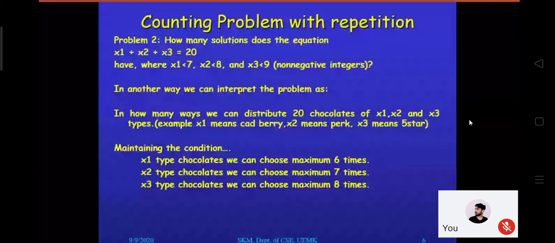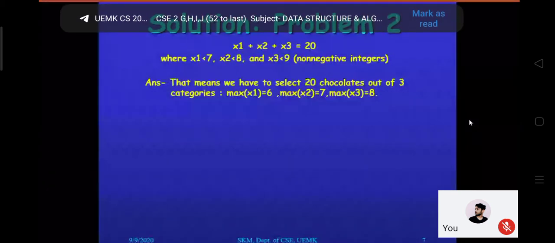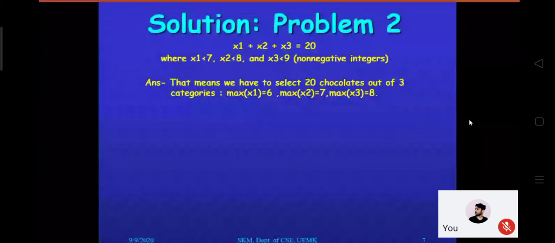I hope that is quite clear. We have represented these terms this way, with the maximum mentioned, just because the conditions are given. After this line onwards, we approach the same problem in a different manner.